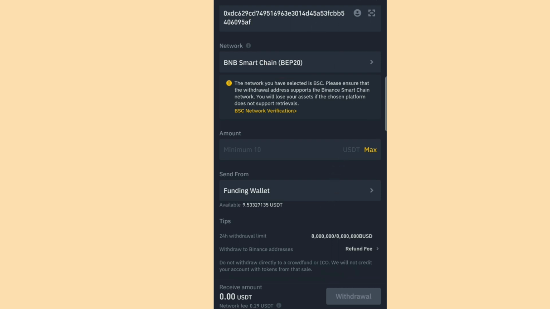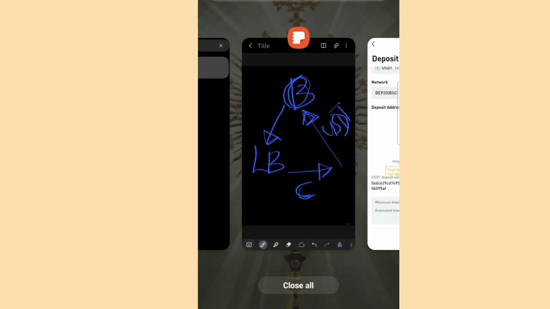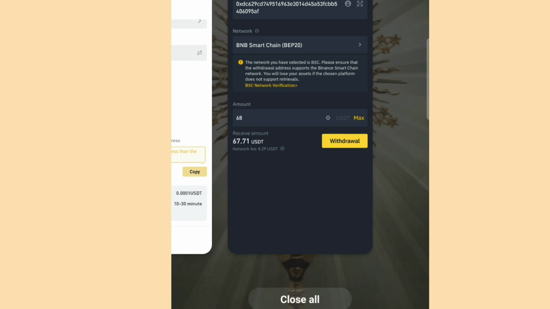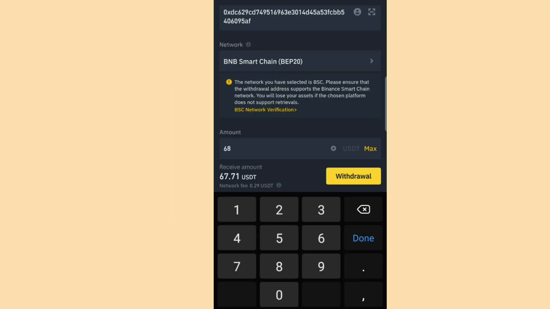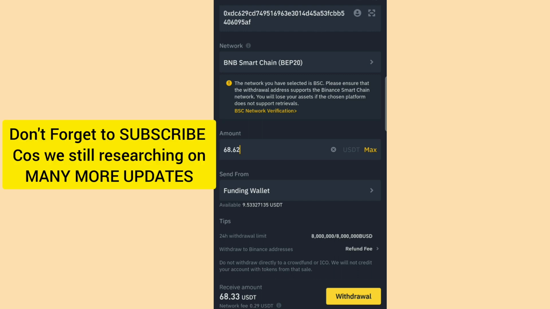All right, so you now come down and enter the amount you are sending. The amount we are sending is the amount that we bought with 50,000 naira, 68.62 USDT. So we should send 68.62 USDT, and we will be getting 68.33 USDT on our LBank.